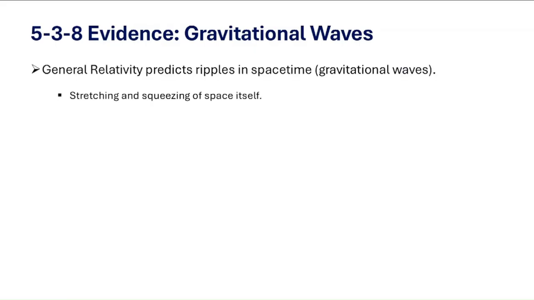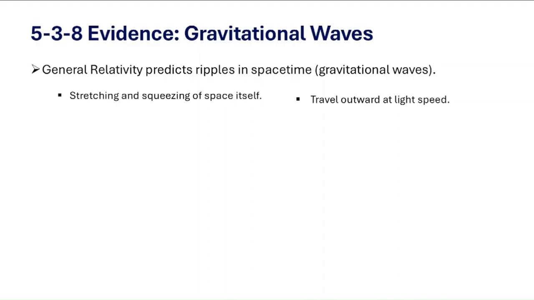Now these waves don't travel through space. They are ripples of space. So as they pass, they stretch and squeeze distances slightly, like gently tugging on a rubber sheet. And just like light, gravitational waves travel at the speed of light, carrying information across the universe about the event that created them.